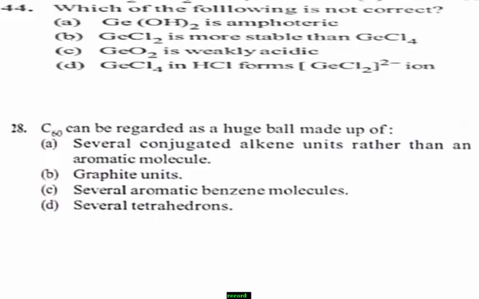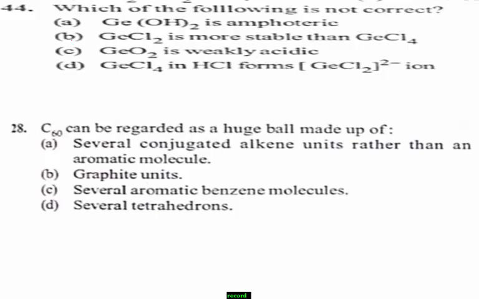Students, remember, it is one of the easiest questions. GeCl4 is more stable than GeCl2, as germanium has a greater tendency to form the +4 state than the +2 state. Yes, which one is the right answer?